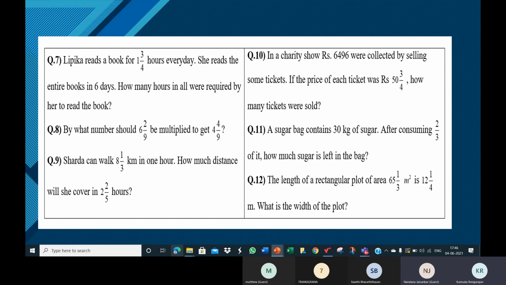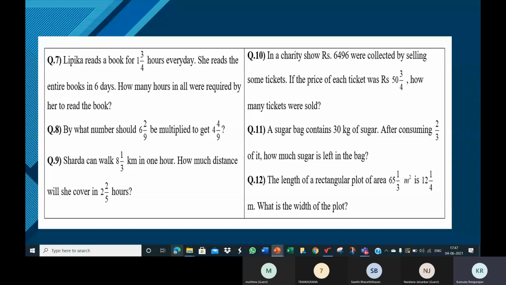You're right. So a sugar bag contains 30 kgs of sugar. After consuming 2 by 3 of it, 2 by 3 of it means 2/3 of 30 kgs. That means you are dividing 30 kgs into 3 equal portions and you are consuming 2 portions of it. How will you divide 30 kgs into 3 equal portions? How much will be in each portion? Ma'am, 10 kgs.